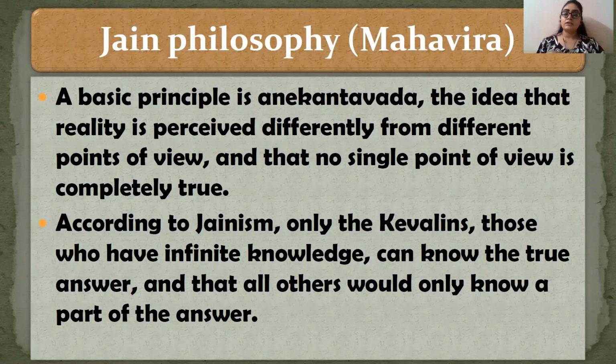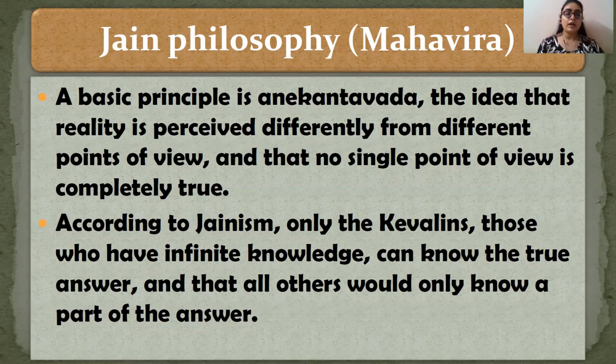If something is true for me, that doesn't mean it is true for you as well. You might have a different perception. We both cannot share the same perception; we both can have different perceptions. That is what Anekantavada says, that different persons have different perceptions and different points of view.